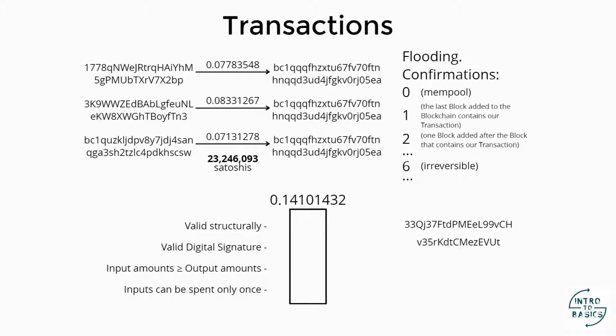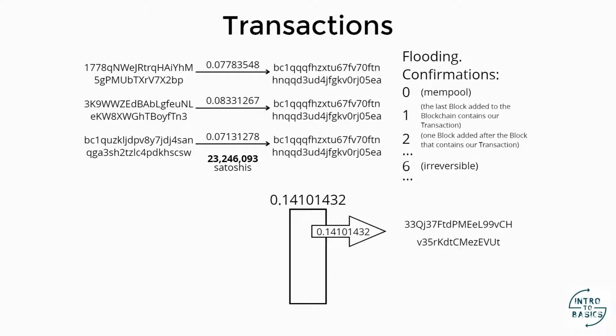So each transaction has inputs and outputs. As an output, in our case, we will have 0.141 Bitcoin to the address of the store from which we want to buy the laptop, which is exactly the required amount we want to transfer. And we need at least one input. Inputs taken from the funds we have access to. We have those 23 million satoshis because we had those transactions to our address, and we have those funds that we haven't touched yet.